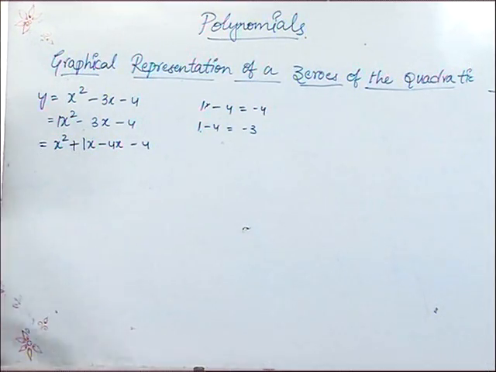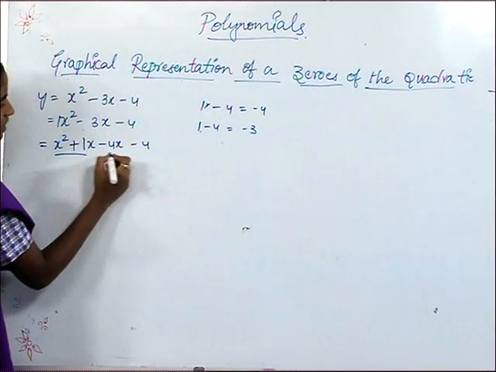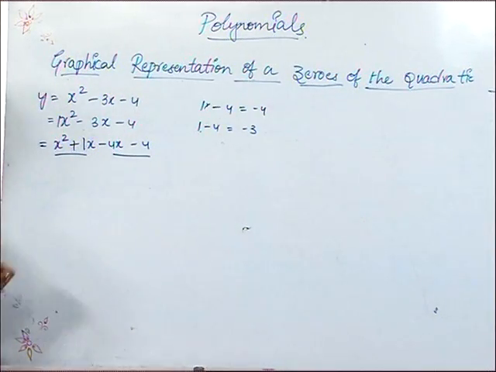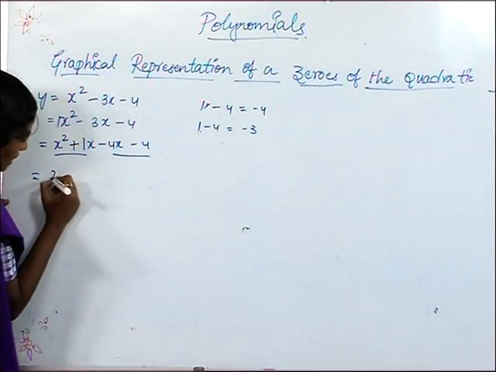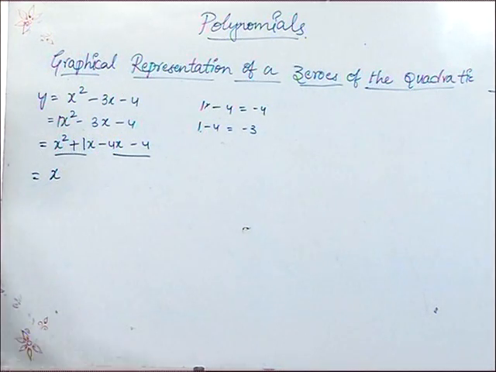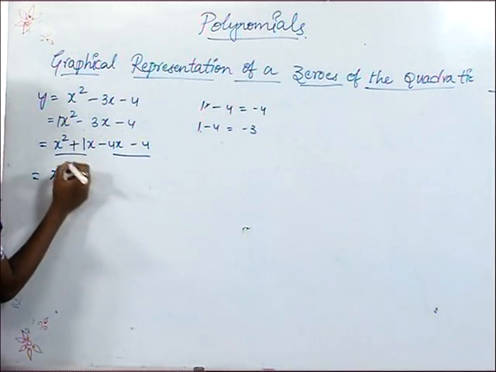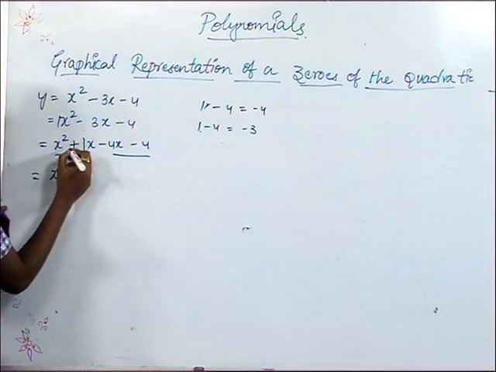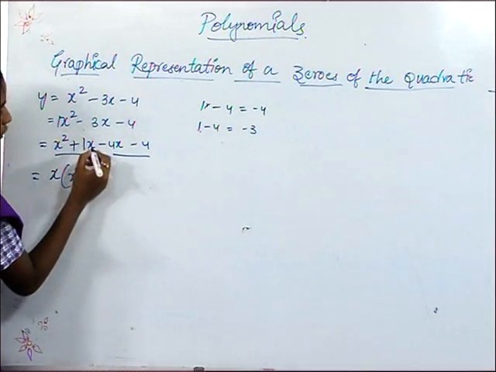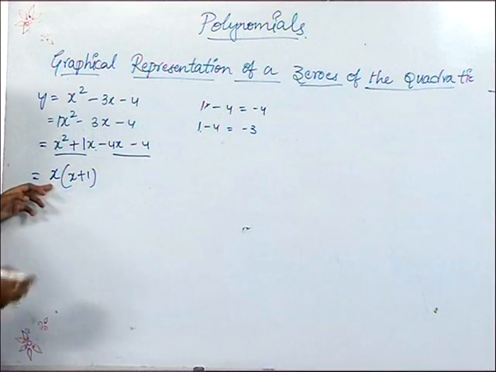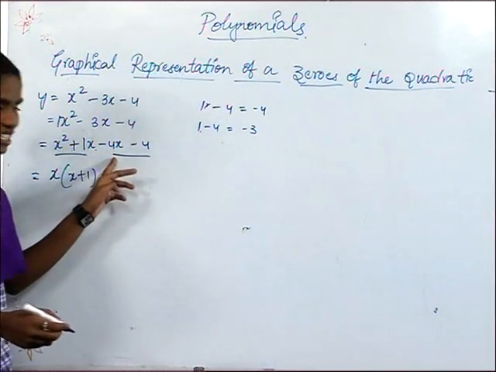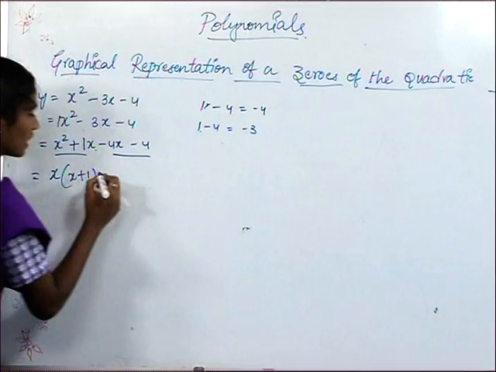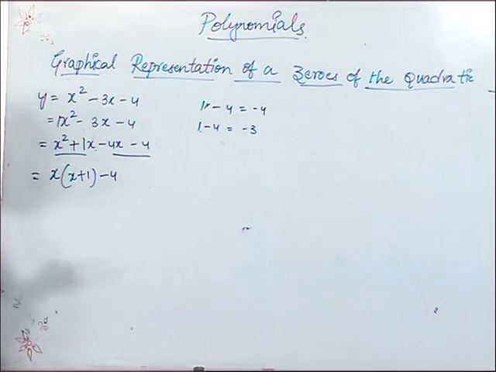In this I am going to take this as one term and this as one term. In this term I am taking x as common, and in this term I am taking x as common. So the remaining x will be left out. So here x plus 1, and already this x becomes common. Now in this term I am going to take minus 4 as common.